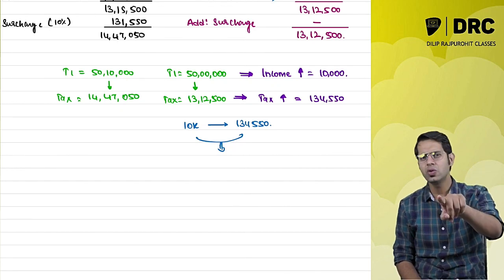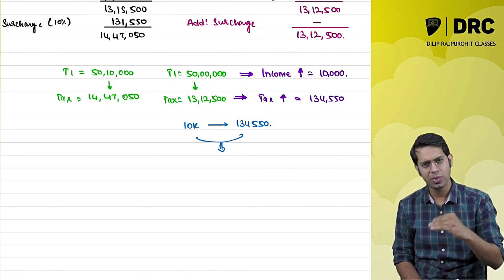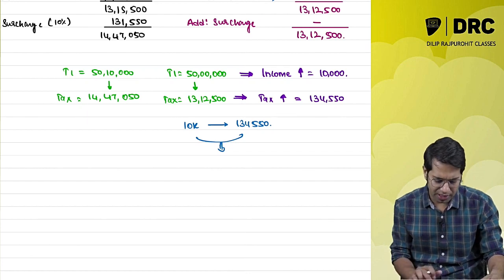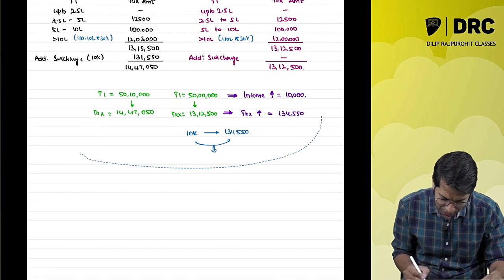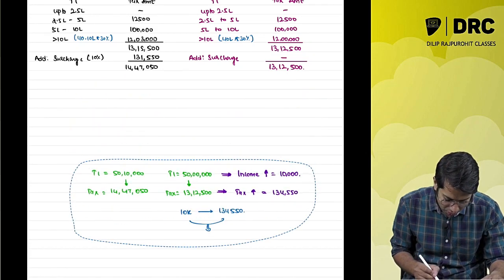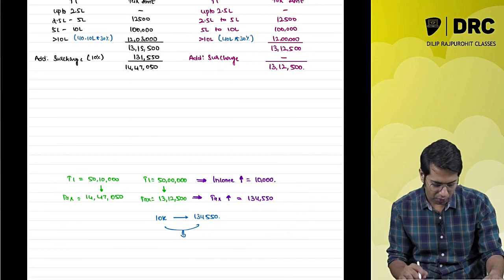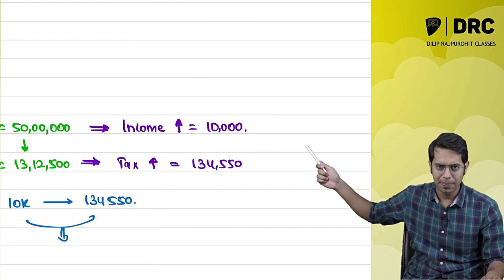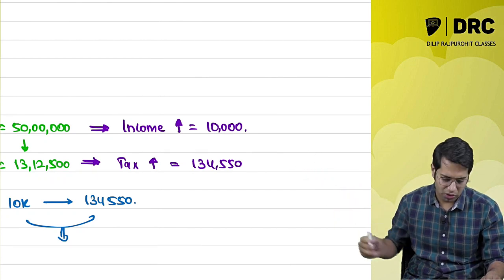Okay, Dilip, what the lawmakers are telling is, we are going to give you a benefit, a relief.